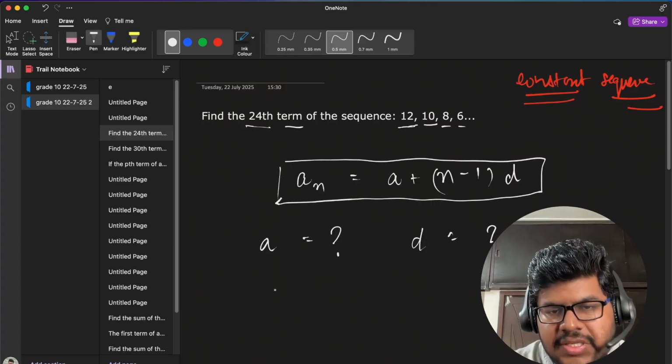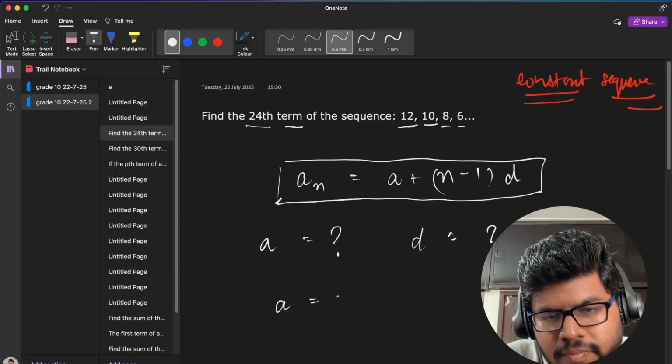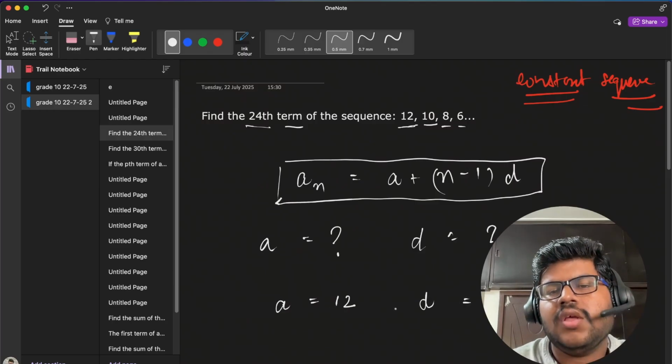So observing the sequence, a becomes how much? 12, right? And d becomes how much? Just subtract.